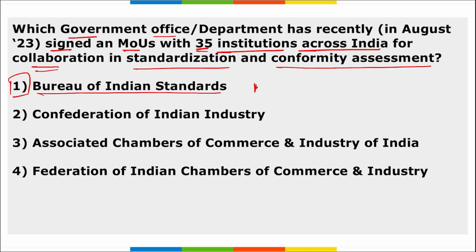The institutions included various NITs, government and private engineering colleges from different states, and this MOU will enhance the standard formulation activities in those institutions.